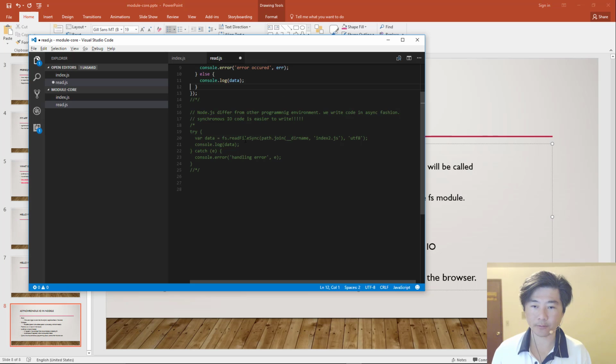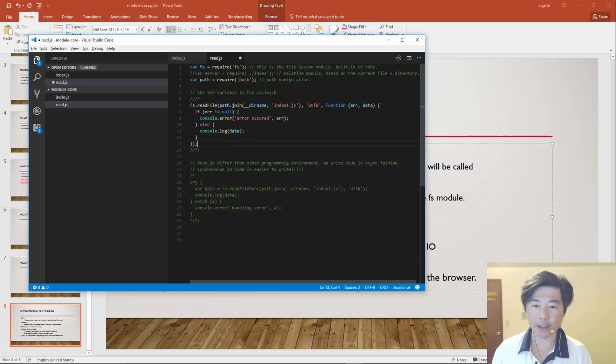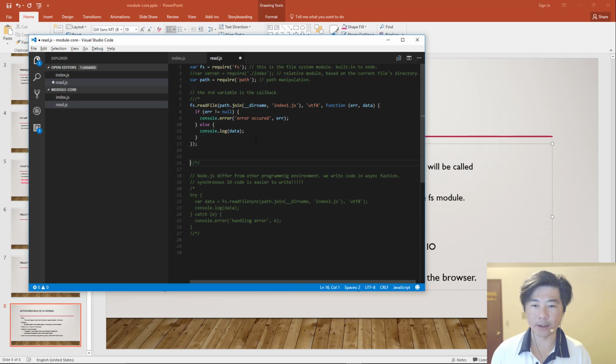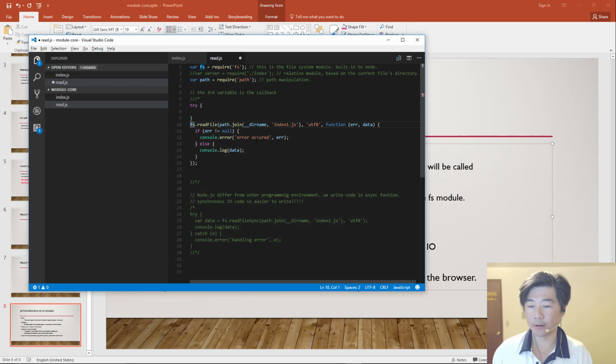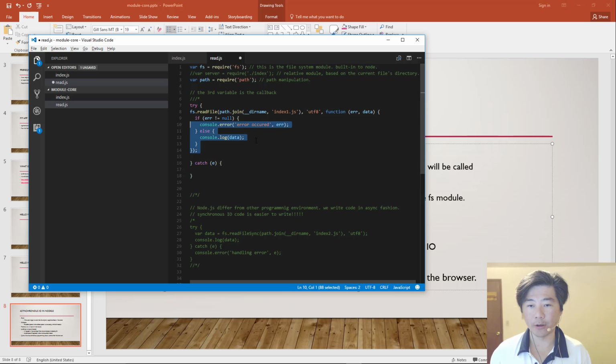So for example, a lot of times when people are trying to write code, especially new developers, and I made these mistakes a lot in the past as well, they keep thinking in a synchronous fashion, but they forget that they're writing asynchronous code. For example, a lot of people would handle the error by putting a try-catch block around the asynchronous call.